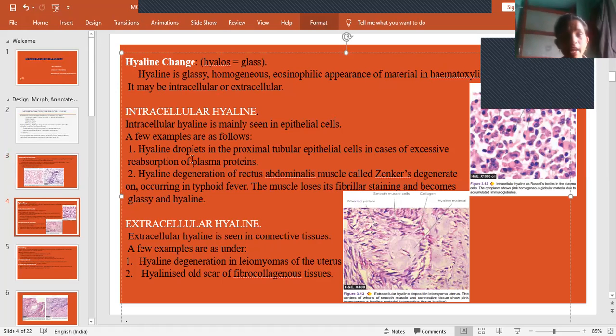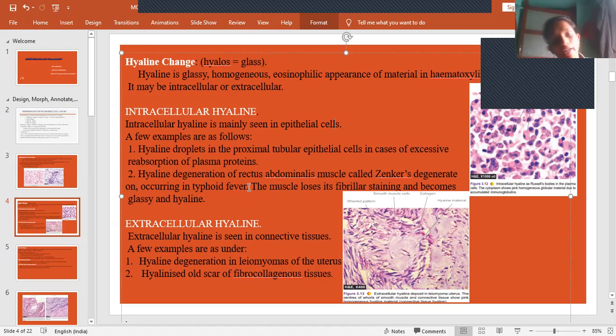A few examples are as follows. Hyaline droplets in the proximal tubular epithelial cells in case of excessive reabsorption of plasma proteins. When there is excess absorption of plasma proteins, there will be an intracellular glassy-like appearance. And hyaline degeneration of the rectus abdominis muscle, which is present in the abdominal region.